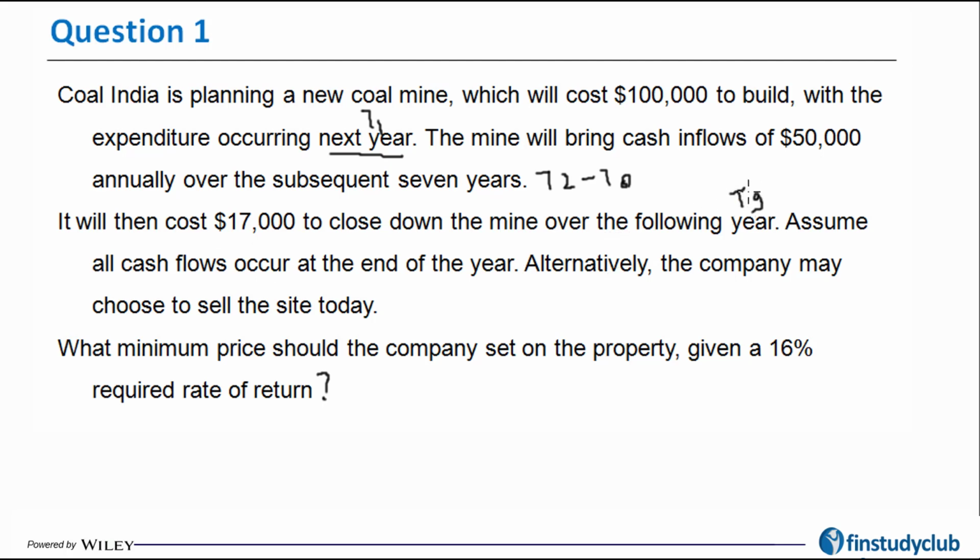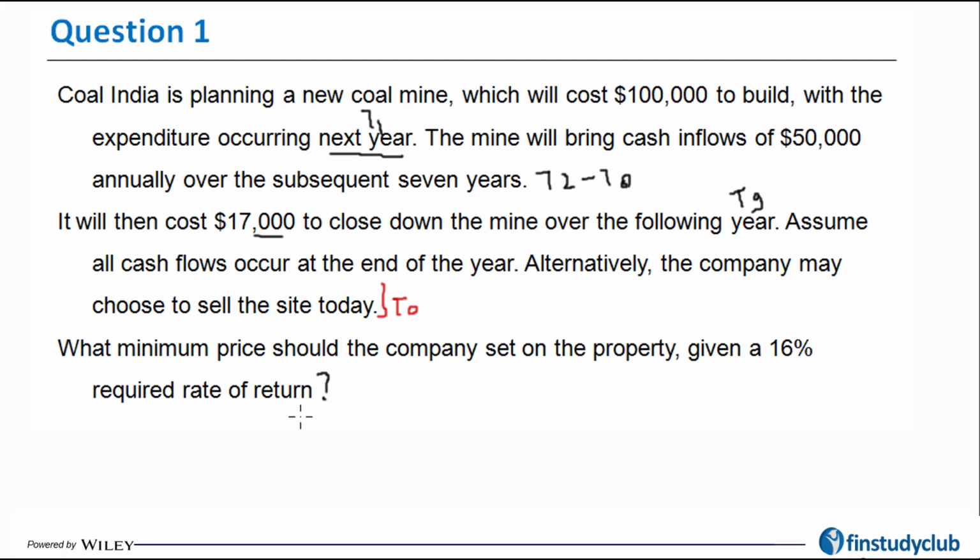So I'm noting down the time frame and the amount of expenditure very carefully. Assume all cash flows occur at the end of the year. Alternatively, the company may choose to sell the site today at T0. The question is, what minimum price should the company set on the property given a 16% required rate of return?